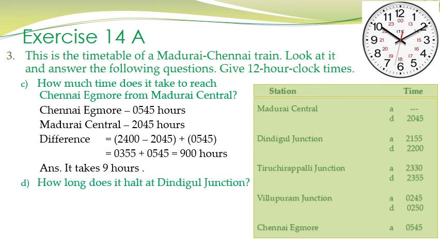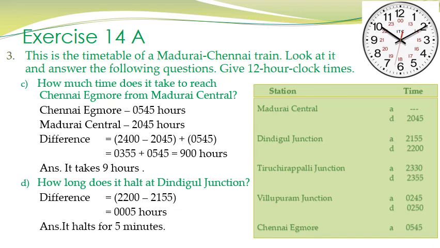The next question is, how long does it halt at Dindigul Junction? So halt means it stops. See children, from the chart we can see that it arrives at Dindigul Junction at 21:55 hours and it departs from there at 22:00 hours. So the time for which it halts at Dindigul Junction will be 22:00 hours minus 21:55 hours, and it is coming as 00:05 hours, means it halts for 5 minutes at Dindigul Junction.